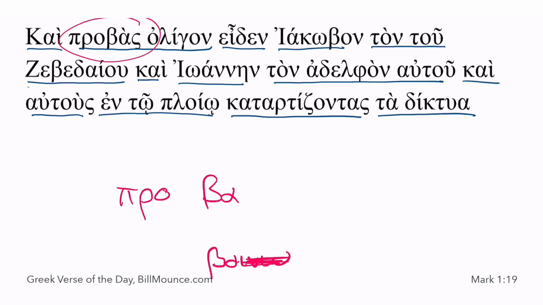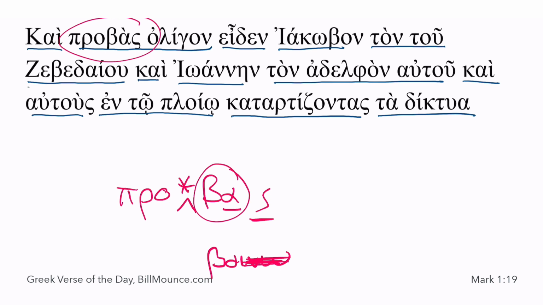But here's some clues. First of all, notice there's no augment. Notice that it's an alpha. And then you're ending, what on earth is that? So if you learn the roots properly, you'd see the ba as from baino. So probaino is the verb. There's no augment. What does that tell you? It can't be in the indicative. So the only thing it can be is an aorist participle.